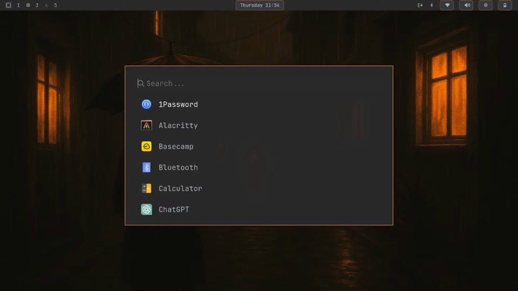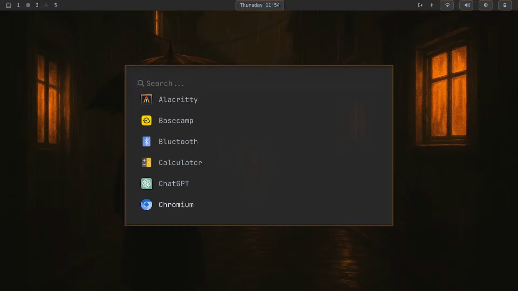Other than it being on Hyprland and Arch Linux, another thing that sold me is the pre-installed apps. And obviously the fact that it's tailored towards developers. And so a lot of apps that I love dearly are already on here. It's like Alacritty. This is what I use. Actually, I use Ghostty, but I used Alacritty for a bit, and then I use Ghostty. But all of these apps, and I'll show you the ones that I installed so far, but ChatGPT, Chromium,